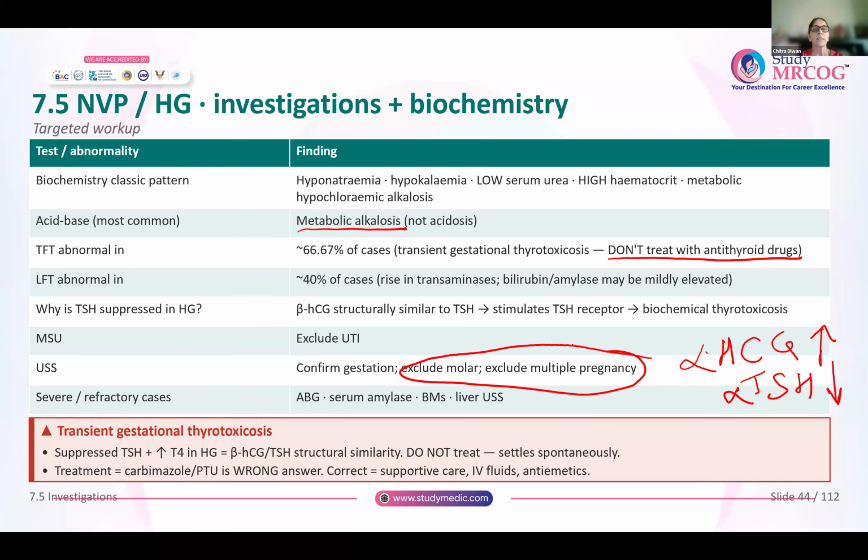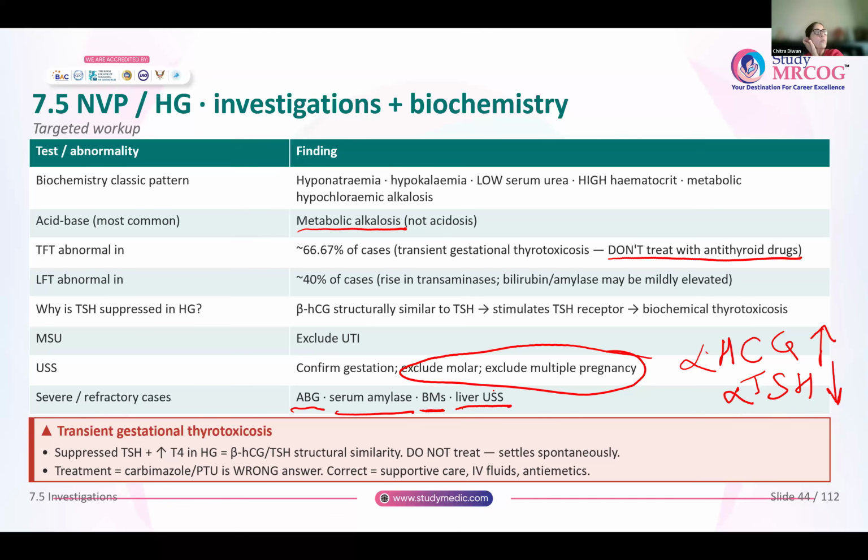In those cases, in addition to all the above investigations, you will also do blood gases. You will do serum amylase because you want to rule out pancreatitis. You want to look out for disorders in glucose metabolism, so you will do a blood glucose level, and also a liver ultrasound because you could be having some liver abnormalities.